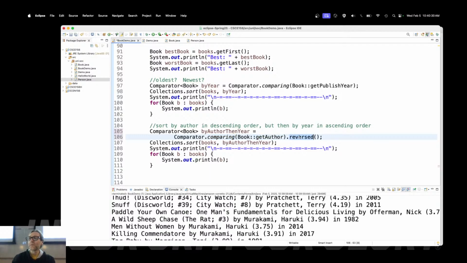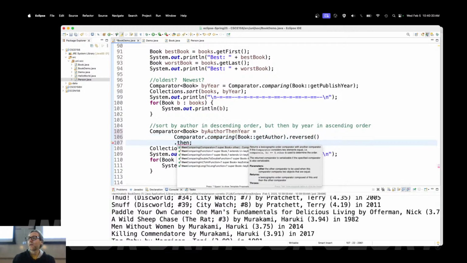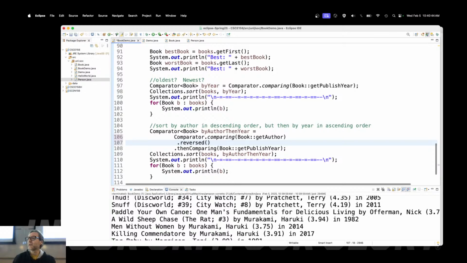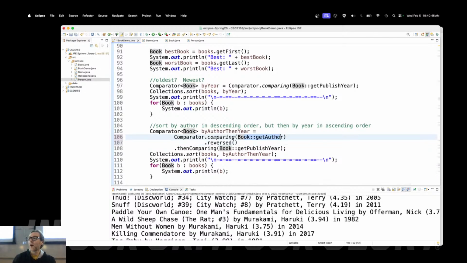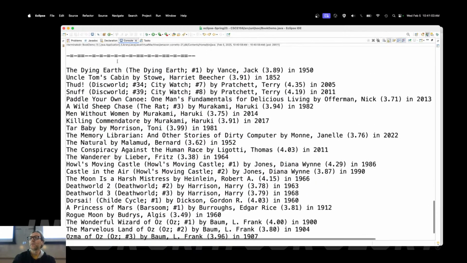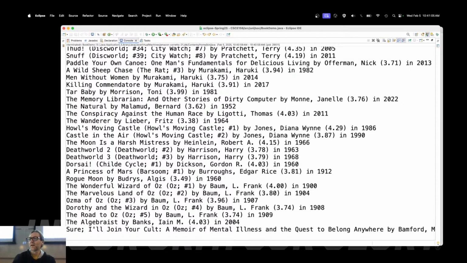Comparing the book's author reversed, then comparing the book's, what was it, release year? Get publish year. So you see how I'm chaining these things together? I want to compare the book's author, but reversed. Then, if there's a tie there, that it has the same author, then I'm going to compare the published year. And I don't want to reverse that one because I do want it in order of oldest to newest. And once I've done that, now I've got exactly what I was looking for. Vance up there, and once again, all the Wizard of Oz books are in release order there.